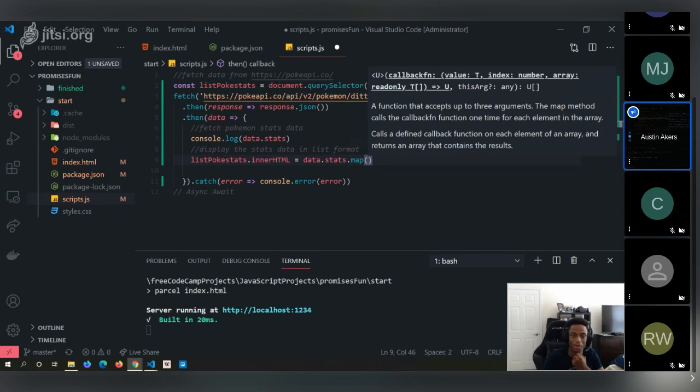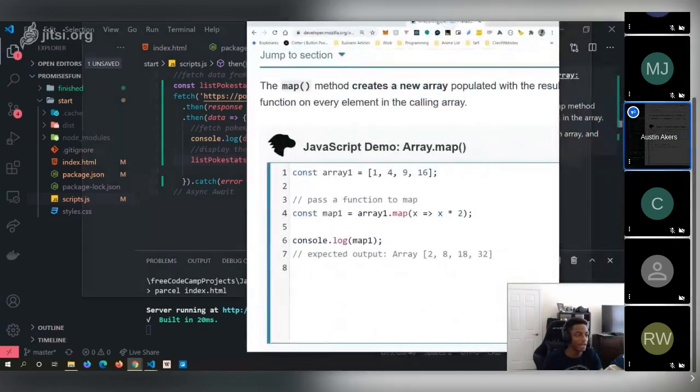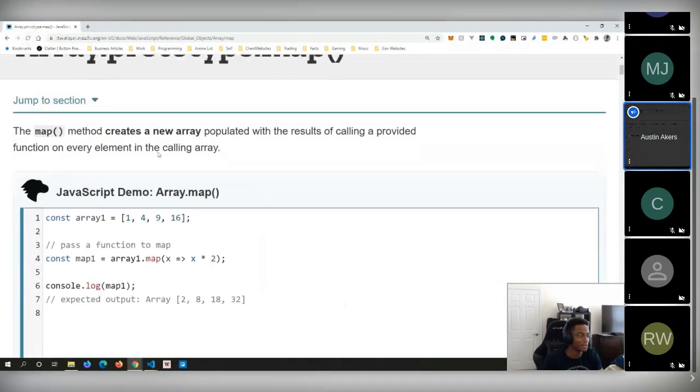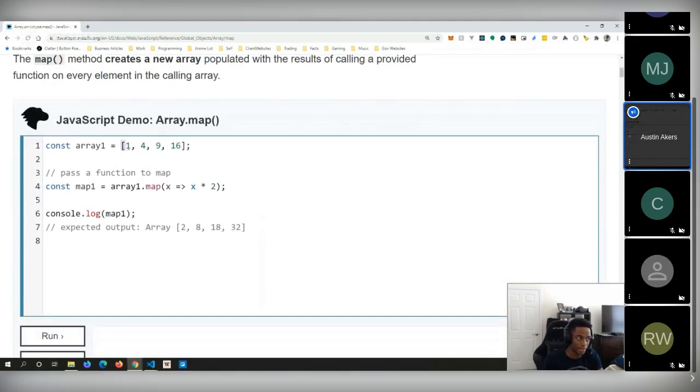Here, I pulled up something really quick as an example of map. We have an array, and we pass a function to map. We create a variable and do a .map on this array, and every item inside this array, so inside each individual, oh my gosh, I was going to say indices.